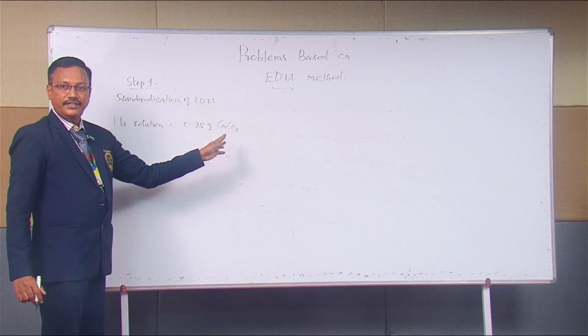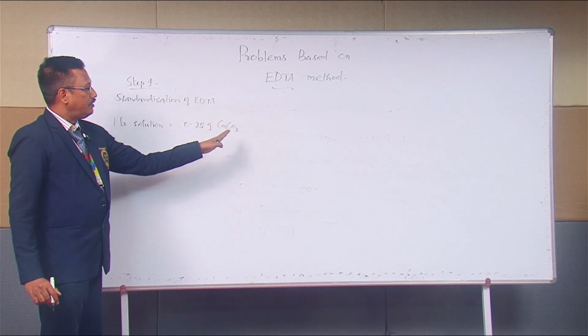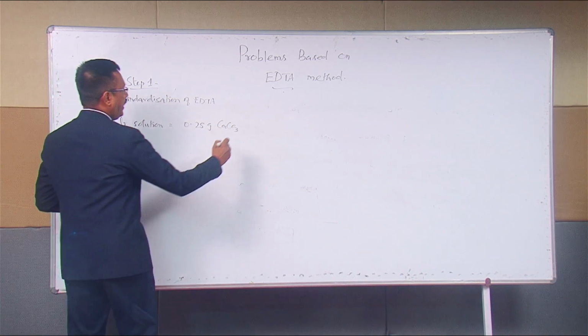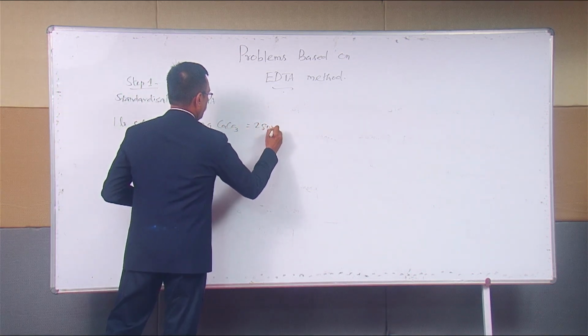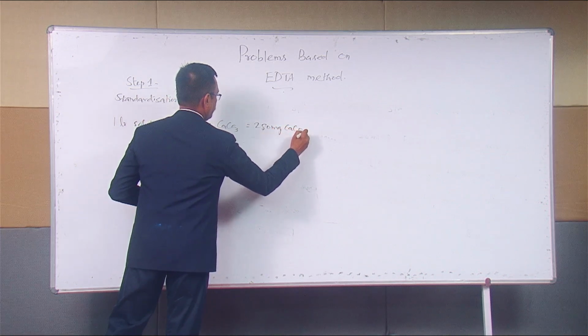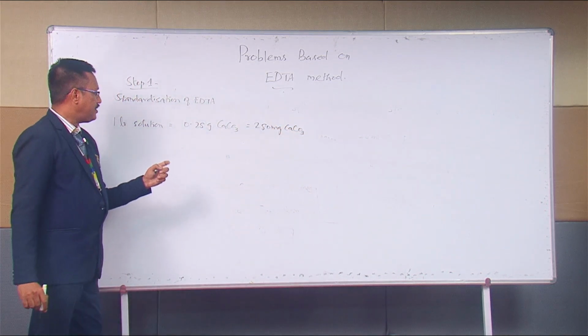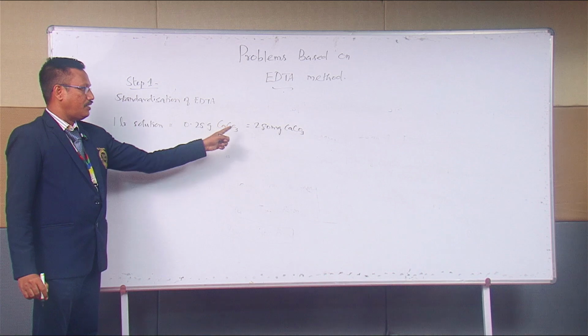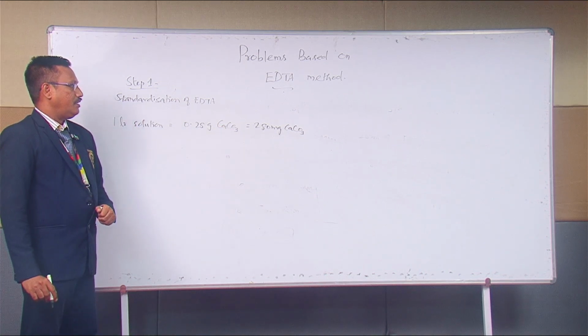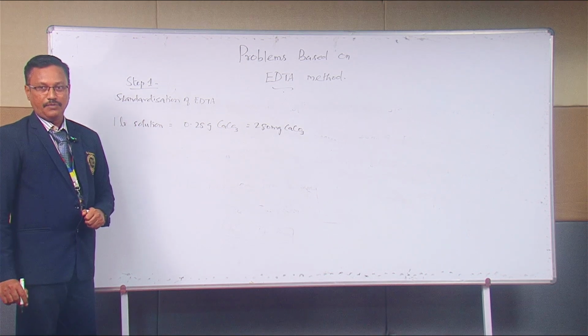How will you convert it into milligram? 280 milligrams of calcium carbonate. Am I right? 1 liter solution is equal to 280 milligrams of calcium carbonate.